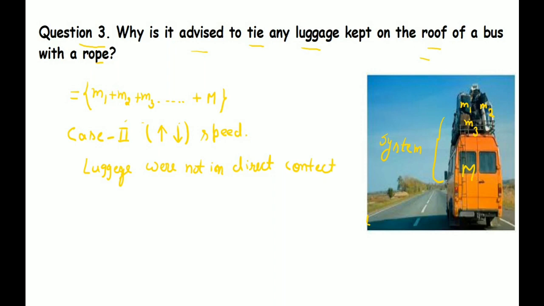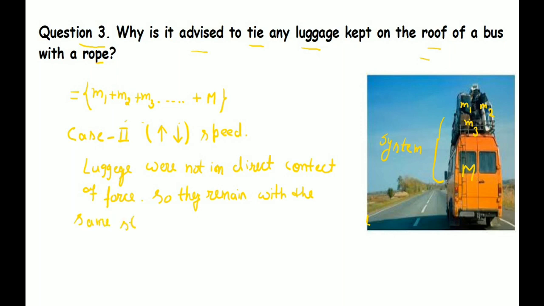Now, what happens in the other case? Suppose the driver does not apply the brake, but is increasing or decreasing the speed. The bus will increase its speed or decrease it. In that case the same event happens, because the luggage was in the state of motion.